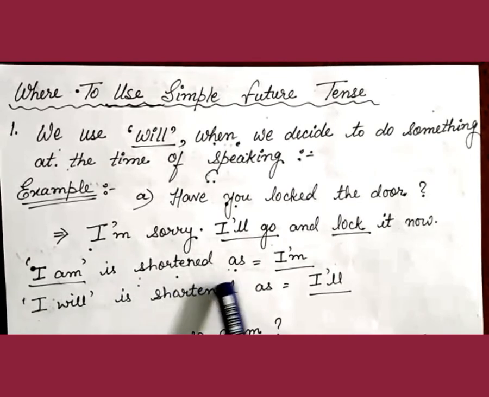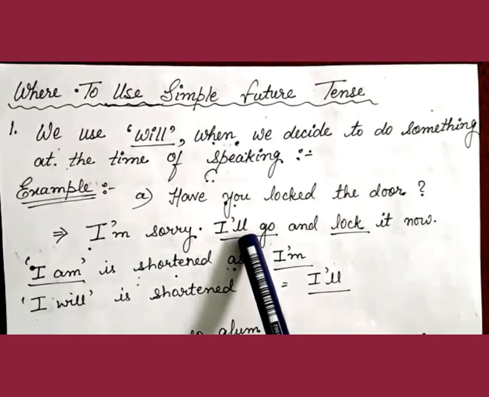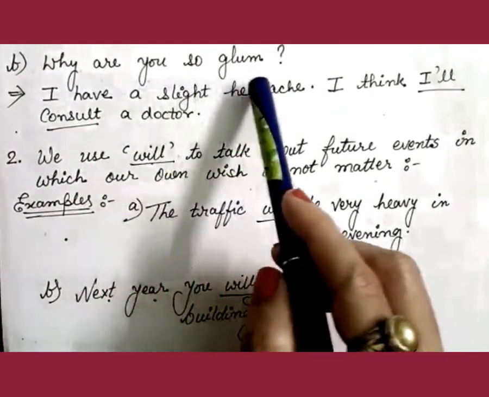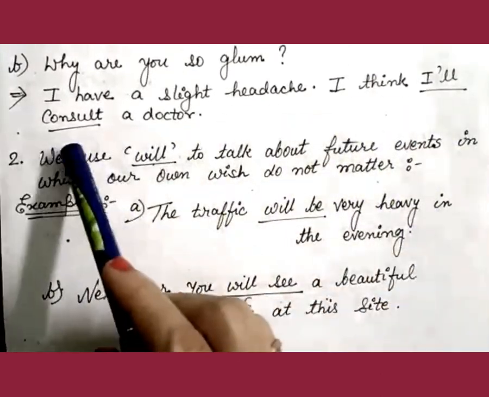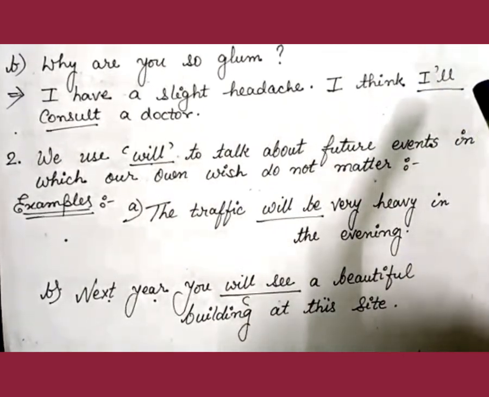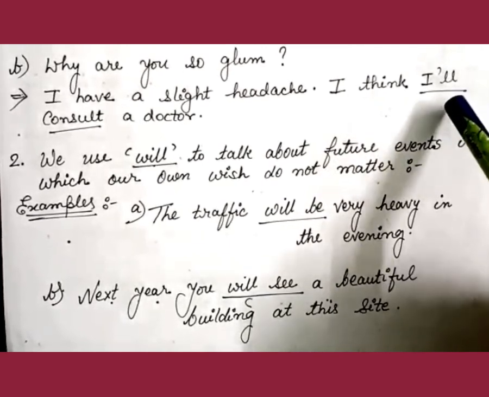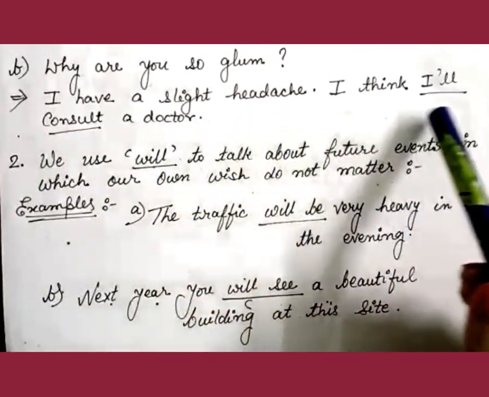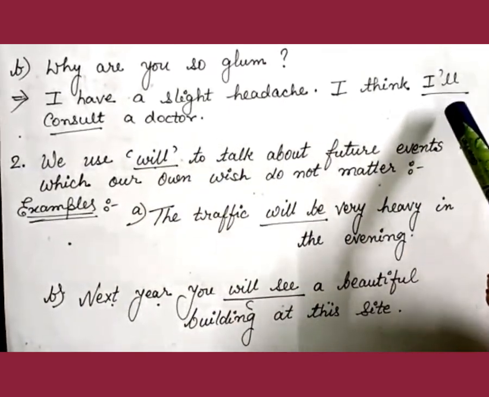I am is shortened as I'm, and I will is shortened as I'll. Again in the second example: Why are you so glum? I have a slight headache. I think I'll consult a doctor. Again we see that I will. The presence of will always talks about future events. So here I will has been used, and hence we know that the sentence is in future tense. Again we also know that I will has been shortened as I'll.